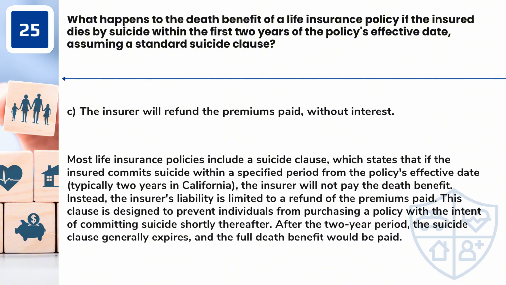Answer: C. The insurer will refund the premiums paid, without interest. Most life insurance policies include a suicide clause, which states that if the insured commits suicide within a specified period from the policy's effective date, typically 2 years in California, the insurer will not pay the death benefit. Instead, the insurer's liability is limited to a refund of the premiums paid. This clause is designed to prevent individuals from purchasing a policy with the intent of committing suicide shortly thereafter. After the 2-year period, the suicide clause generally expires, and the full death benefit would be paid.